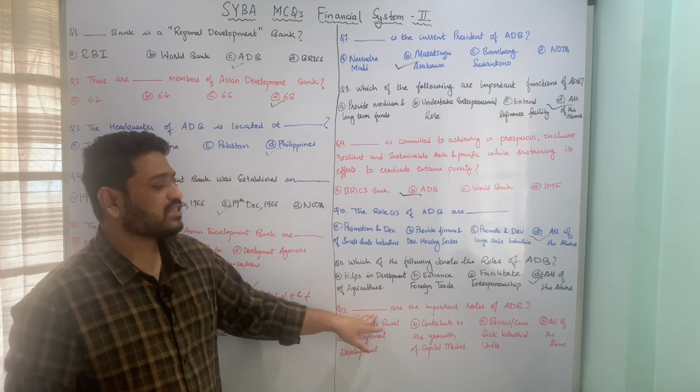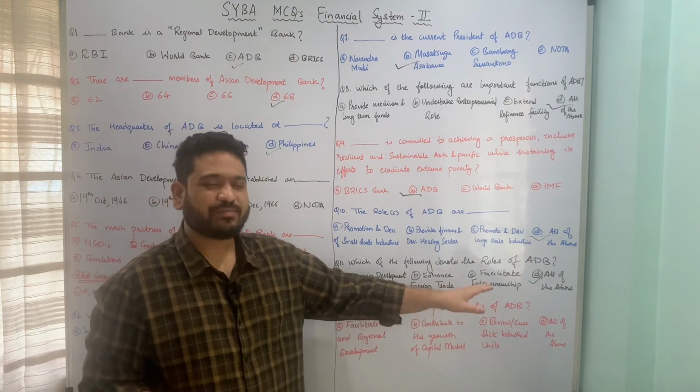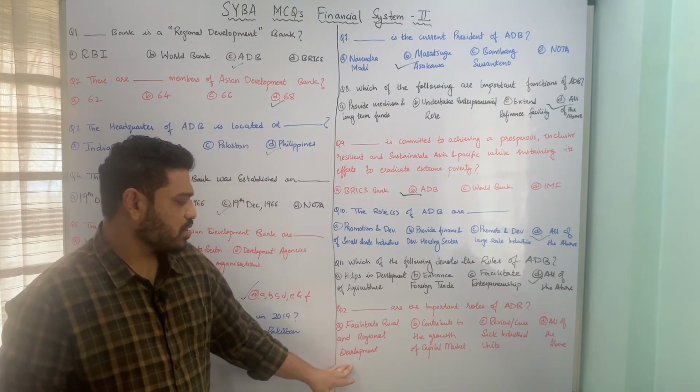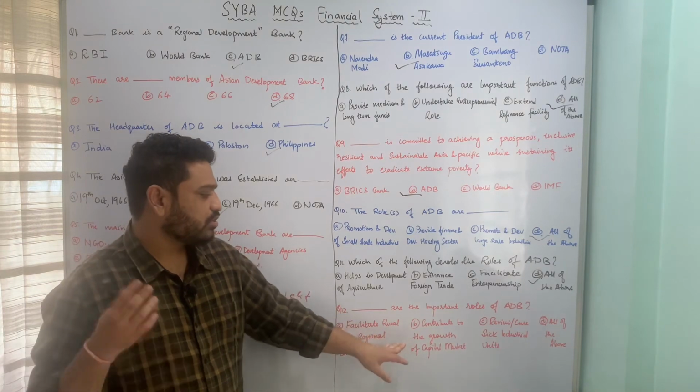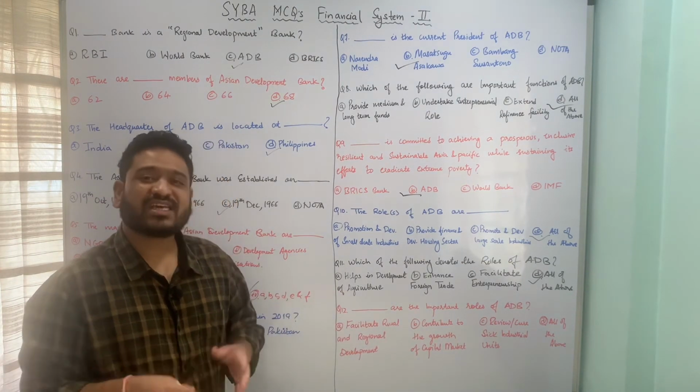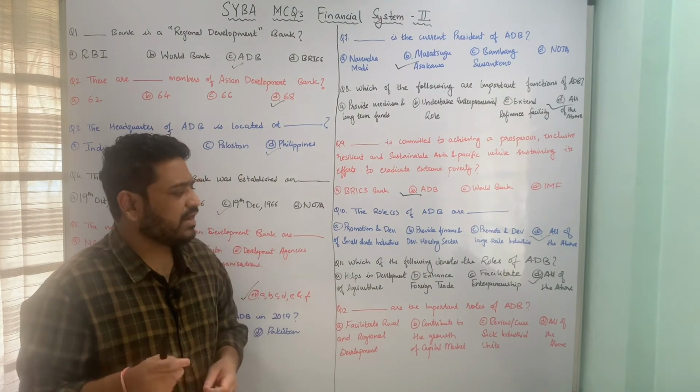The next one is, dash are the important roles of Asian Development Bank. What are the important roles of Asian Development Bank? A is facilitate rural and regional development; B is contribute in the growth of capital markets; C is review or cure sick industrial units in a country; and D, all of the above.